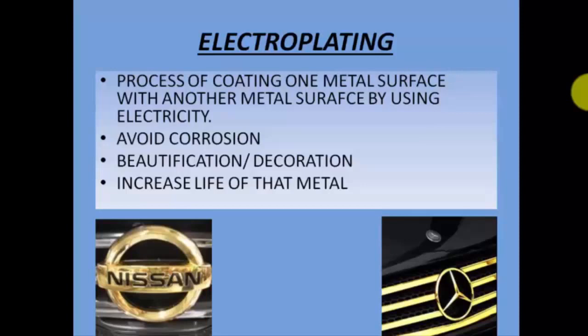And why is this process important? It helps in avoiding corrosion. Corrosion is nothing but rusting. If you coat one more layer on that original metal, then it can avoid corrosion. Second, it is very useful whenever you want to decorate or beautify any item. And thirdly, by doing so, you increase the life of that metal. So there are three advantages of this process, electroplating. First is to avoid corrosion, then beautification or decoration, and also to increase the life of that metal, right?